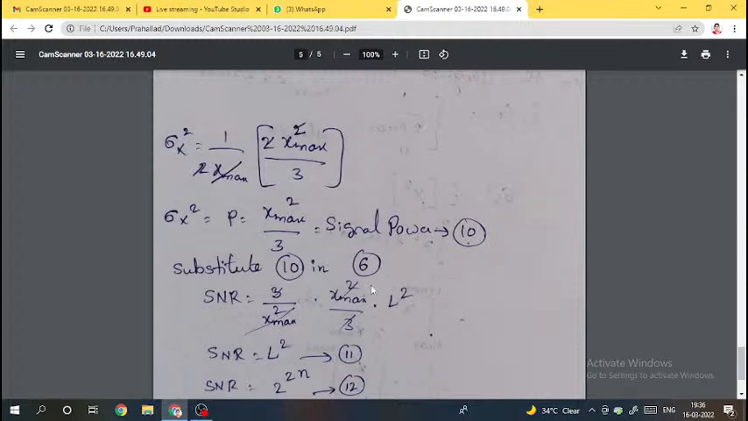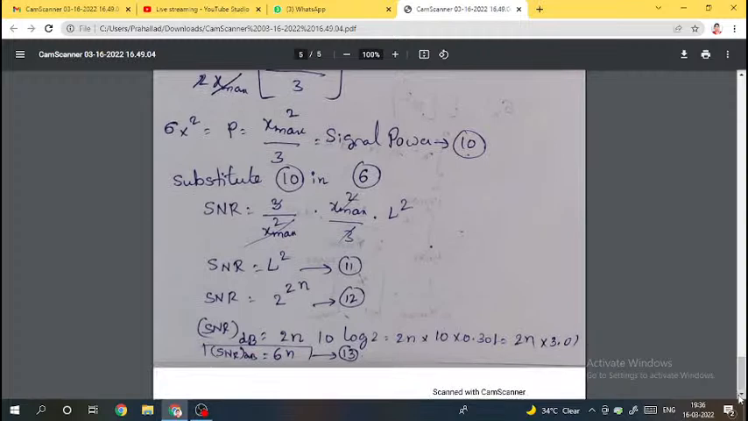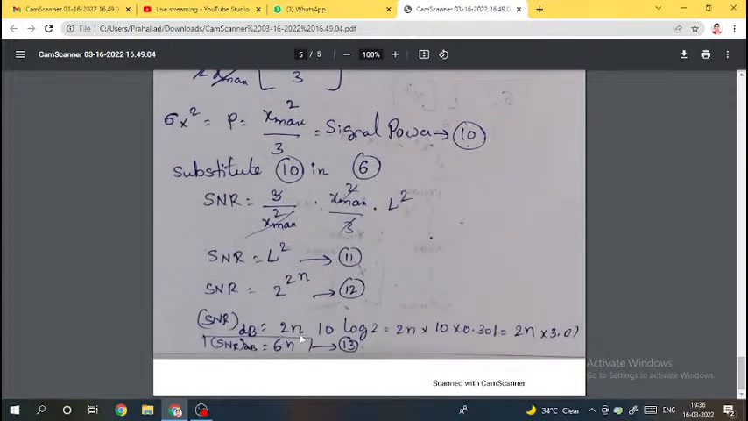So x max square will get cancelled, and 3 gets cancelled. Then we have only L square. So signal to noise ratio is equal to L square. L, as you know very well, is 2 power n, so L square is 2 power 2n. In terms of dB, signal to noise ratio is equal to 2n into 10 log 2, which is 2n into 10 into 0.301, which is 2n into 3.01. Actually 6.01 into n, so that is approximately equal to 6n.